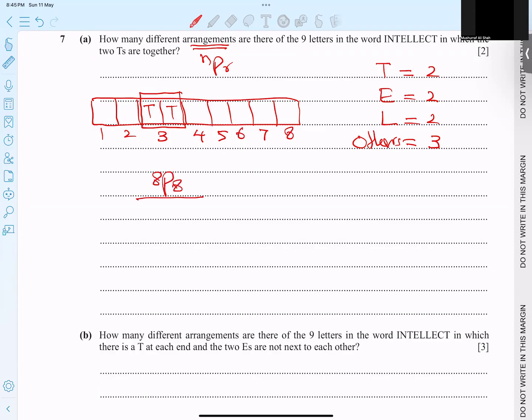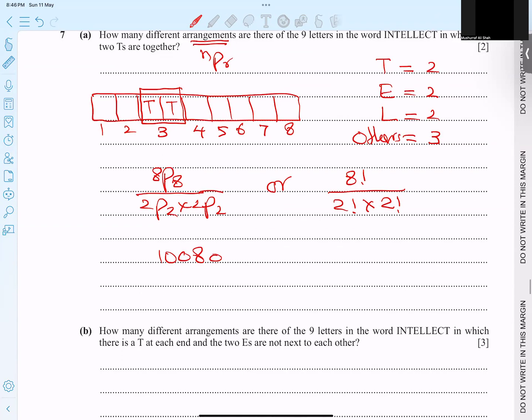8P8 divided by, T is a block, T gone. So 2 E's and 2 L's are repeating, and they can shuffle. So 2P2 coming for E's and 2P2 coming for L's. I think the idea is clear. Or another way of writing: 8 factorial over 2 factorial times 2. When the upper number and lower number are the same, you can write in factorial form. And if you type it in the calculator, it turns out to be 10080. And this is my answer for part A.